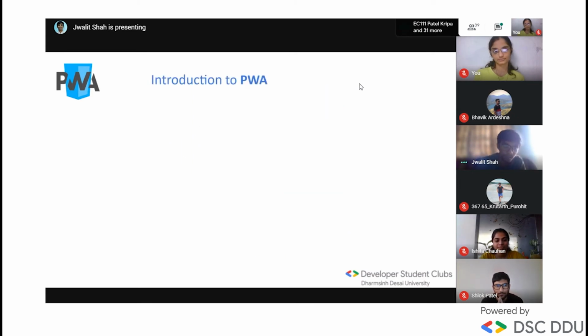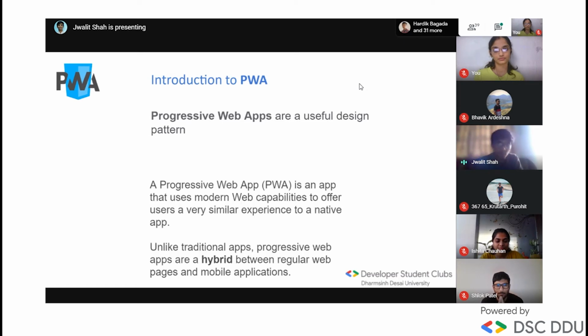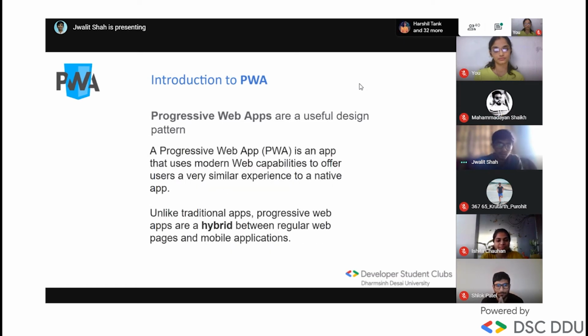So, introduction to PWA. It is a progressive web app, a design pattern used for development, where we get a similar experience to a native app. If we use our Instagram mobile app, a PWA will have the same capabilities and user experience as the native app. Unlike traditional applications, progressive web applications are a hybrid of regular web pages and mobile applications.